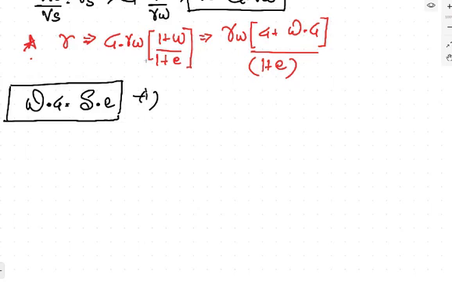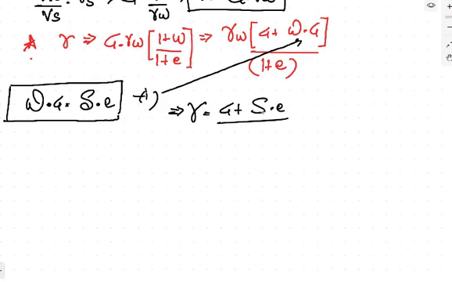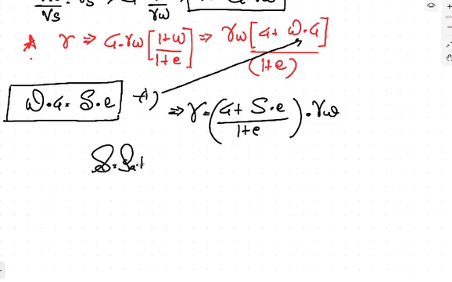Now, if we know that this relation is valid, we can replace it from here. Then you will get that gamma is equal to, in place of wG, I put S into e, divided by 1 plus e, into gamma w. This means gamma is equal to (G plus Se) upon 1 plus e into gamma w, where S is the saturation degree.